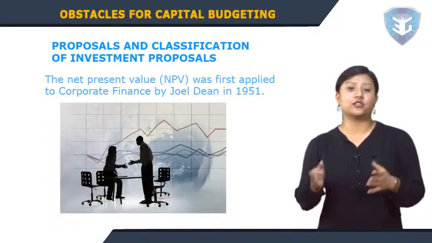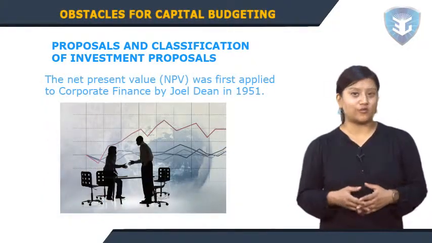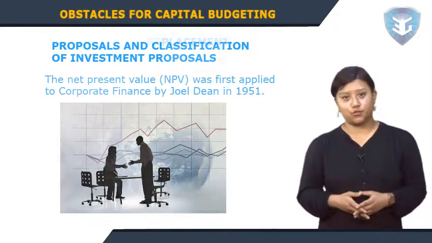The net present value, or the NPV, was first applied to corporate finance by Joel Dean in 1951.